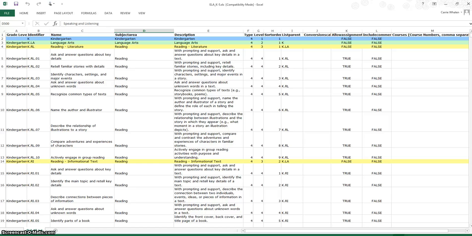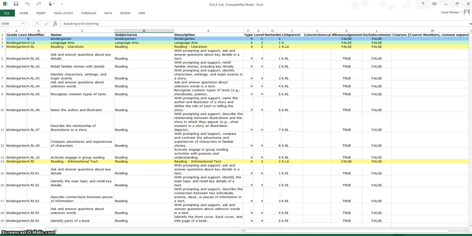So the one thing that PowerSource on this particular template has is a grade level. That's something that's going to be taken out before we do the import, but right now it's still in there, so just keep that in mind. It's good to have so you can see what grade level you're working on, but know that you will be taking that out. The second one is the identifier. This is the actual thing that is tied to the standard. You can only have one identifier per standard, and that's what you want to keep, just one.